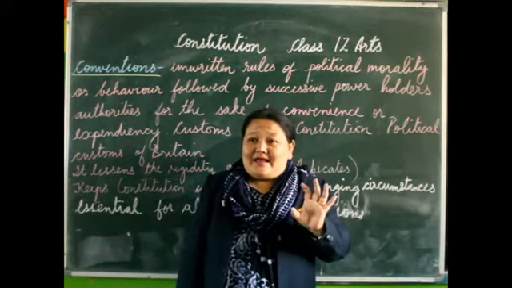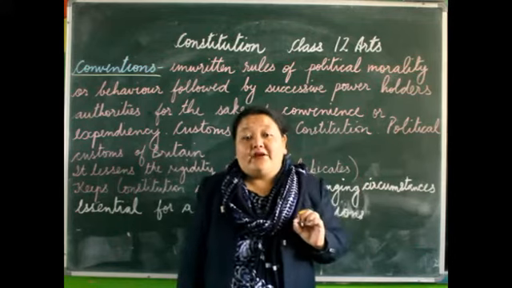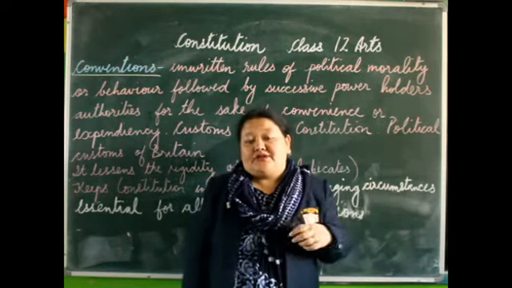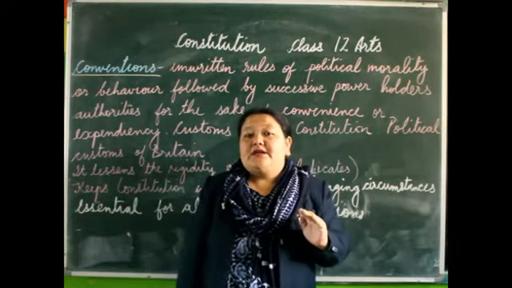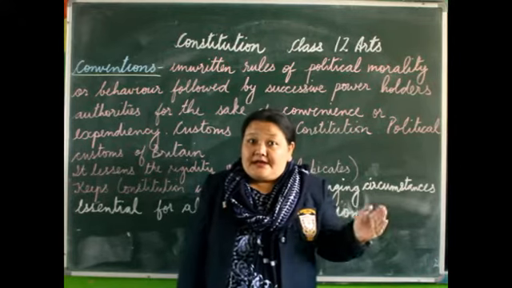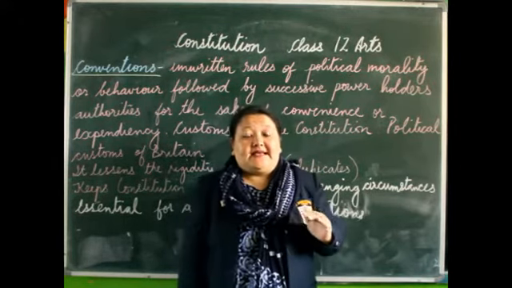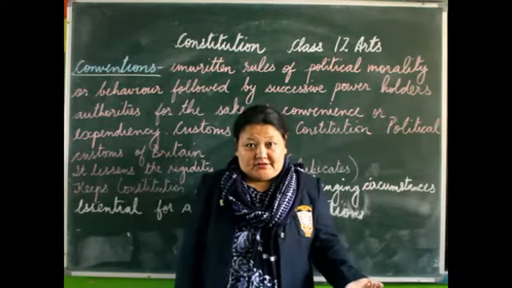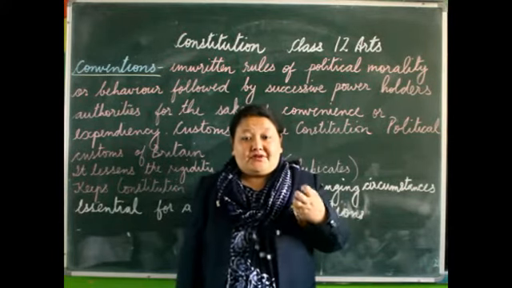But does that mean that in the USA they are still going to follow those old rules and regulations, isn't it? Though the US Constitution is an old constitution, till date only 27 amendments have been made so far. But that does not mean that the Constitution of the USA is very rigid; there is some sort of flexibility also. That's why the USA is now one of the most powerful countries in the whole world.